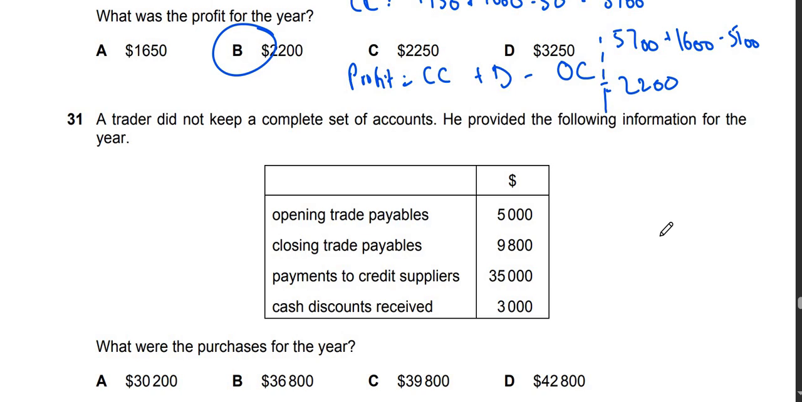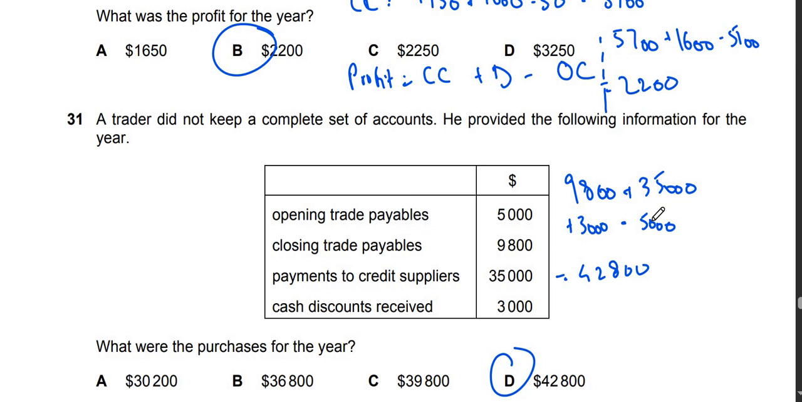Question number 31. It says a trader did not keep a complete set of accounts. He provided the following information for the year. What were the purchases for the year? So look, we have opening trade payables, closing trade payables, payment to credit suppliers, and cash discounts received. So we will do 9,800 plus 35,000 payments to credit suppliers plus 3,000 minus 5,000. So we get 42,800. So the answer is 42,800.